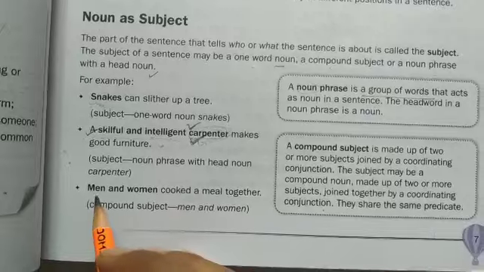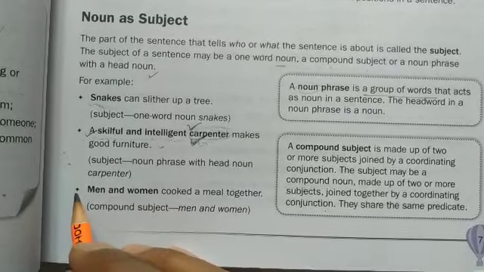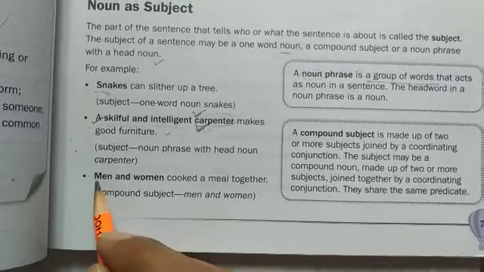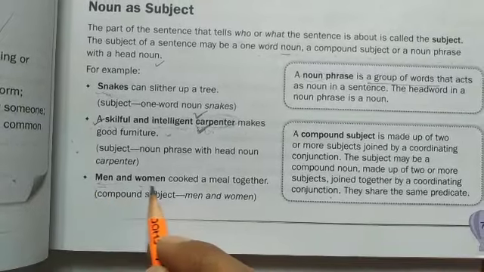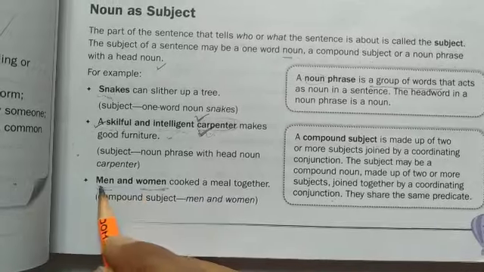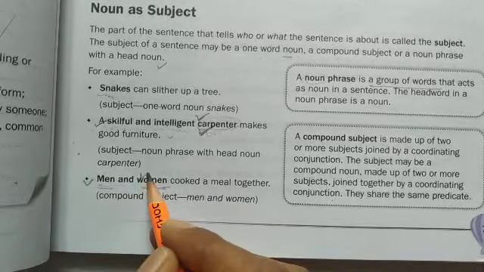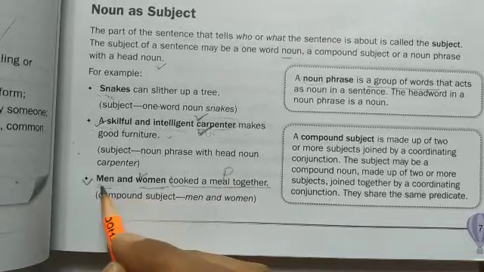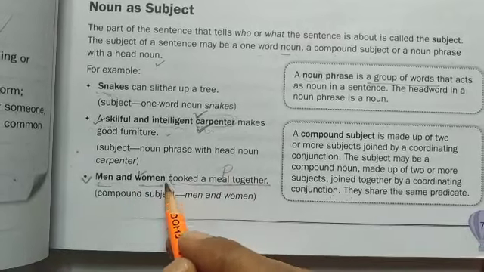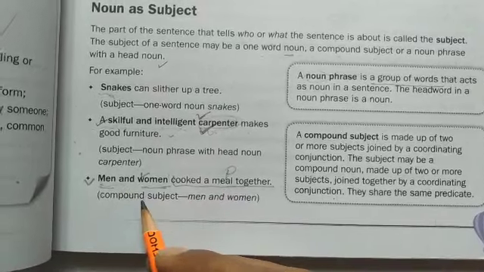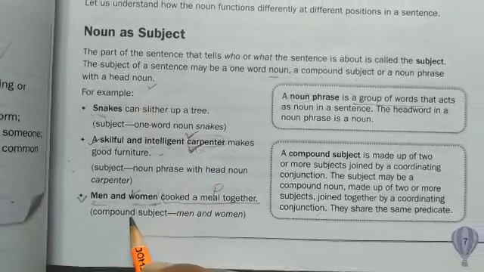Now, coming over to the next example, men and women cooked a meal. Here, which word do you think is more important, men or women? In fact, both are important here. So that means two subjects with one predicate, cooked a meal together, that is predicate. So when two or more subjects come together with one predicate, we call that a compound subject. I hope you know this thing.